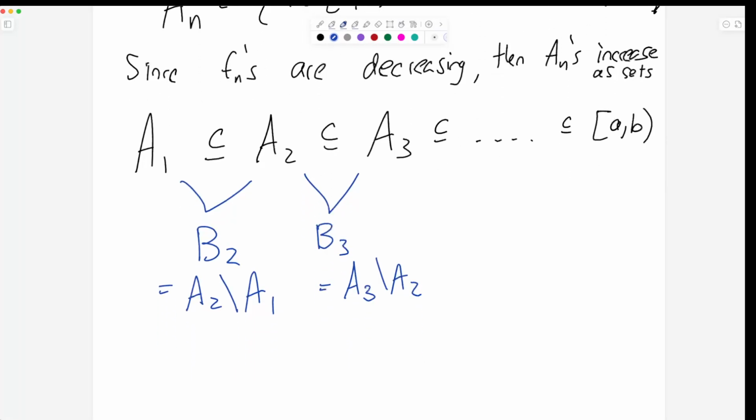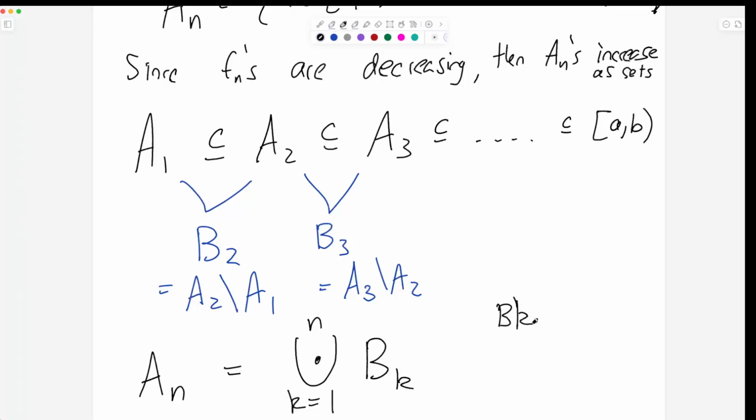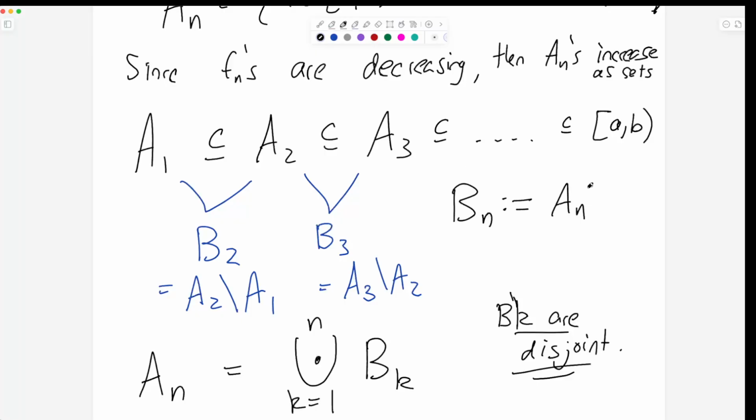By doing this, any An is the union of all these B's, and the B's are disjoint. So it's the union from k equals 1 to n of the Bk's, and the Bk's are disjoint. They don't overlap, right? Because we add them in little by little, and they're defined as this difference. So if you want, the definition is Bn is defined to be An minus An-1. Let me erase this definition equals for people who don't like that. Okay, so define the set.